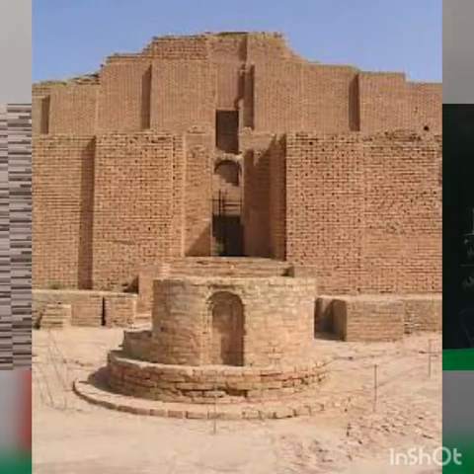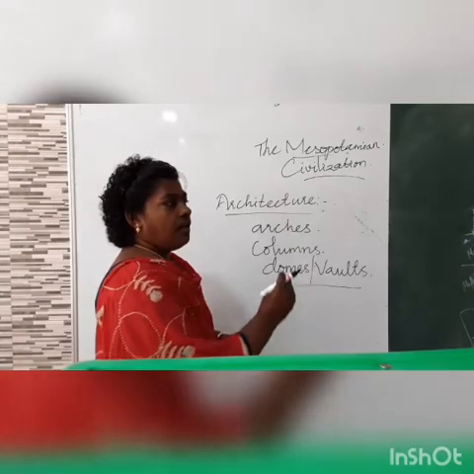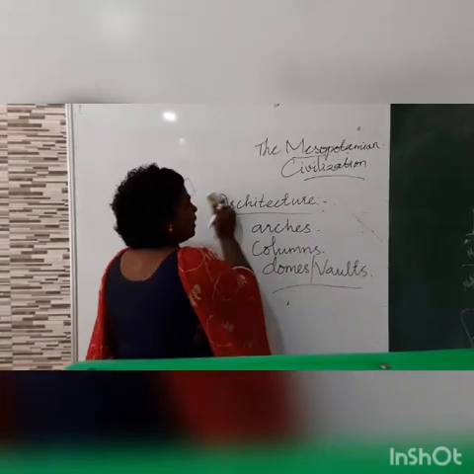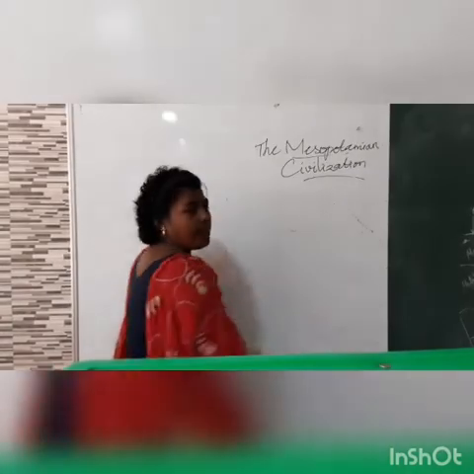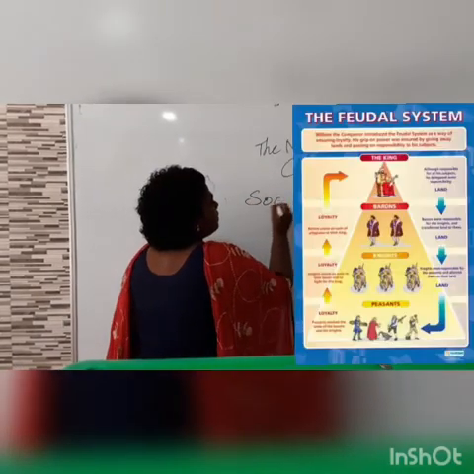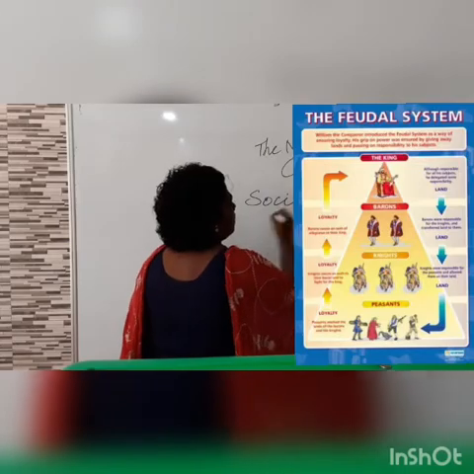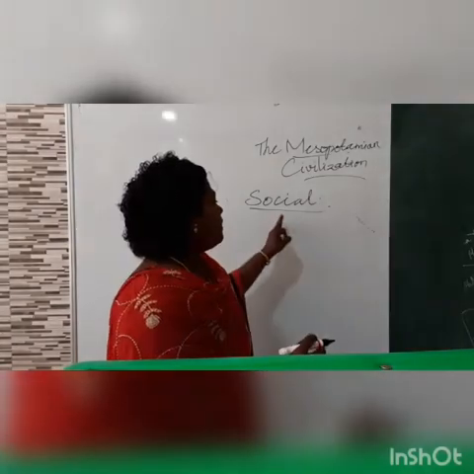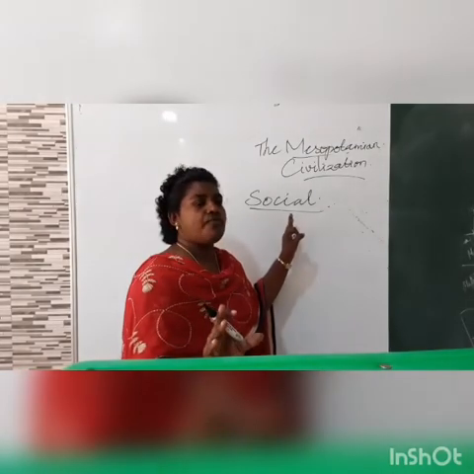And the next thing we are going to learn about Mesopotamia is the structure of the society. What are we going to learn about? The society and the social life of the people in Mesopotamia. How is the social structure or society constructed? We can find the society was divided into three classes of people.